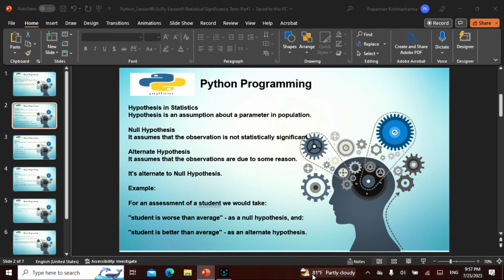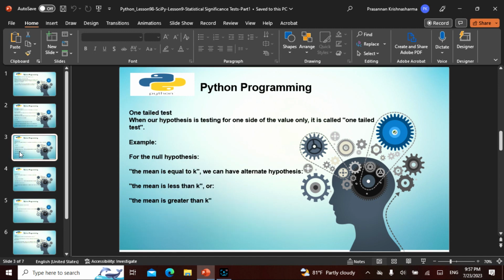Okay, so this is the alternate hypothesis. If you actually take this, this is the opposite of it. All right, so there is a one-tailed test. When a hypothesis is testing for one side of the value, it is called a one-tailed test.